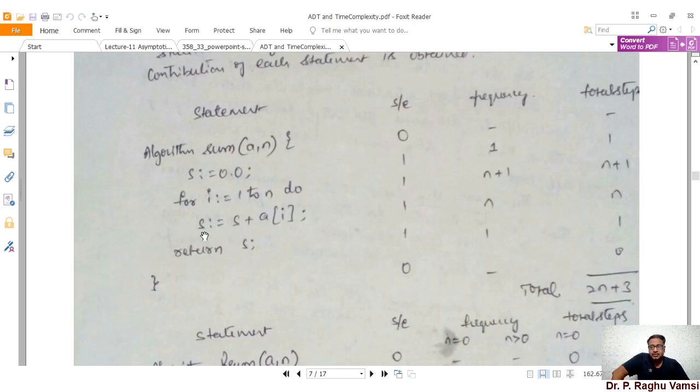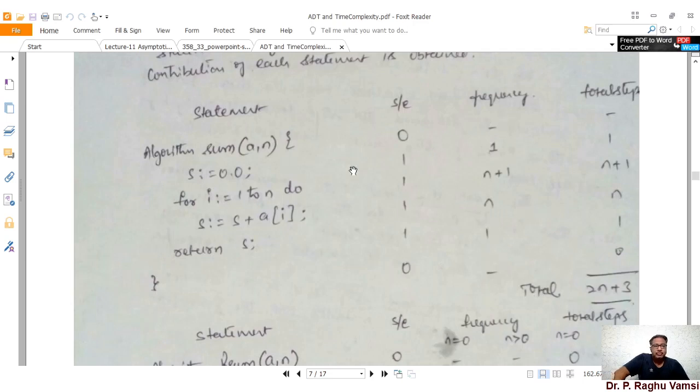Next is s is equal to s plus a of i. Since this particular statement is attached to the loop which will run n times, the frequency is n. Then return s, the sum we got, will be executed only once, and the frequency is also only once. In the entire algorithm, more frequency is there for the for loop and the inner statement. That is the reason here n plus 1 and n, and the remaining have frequency 1 only.